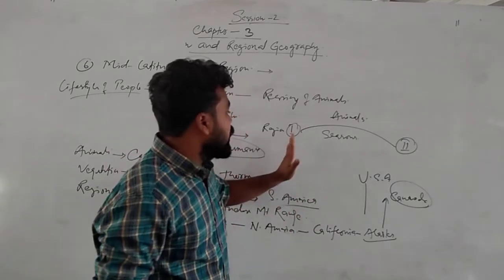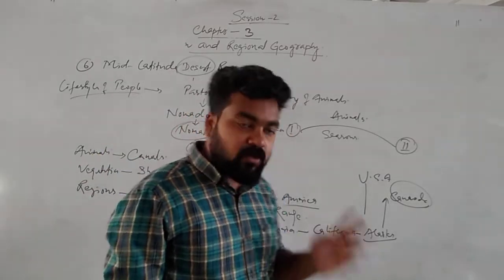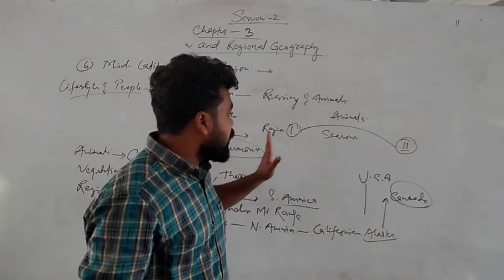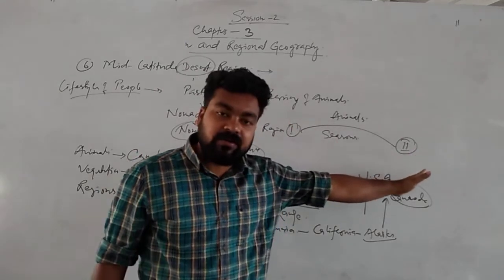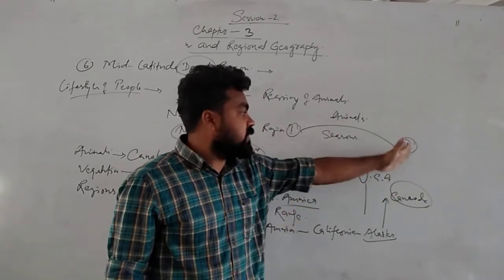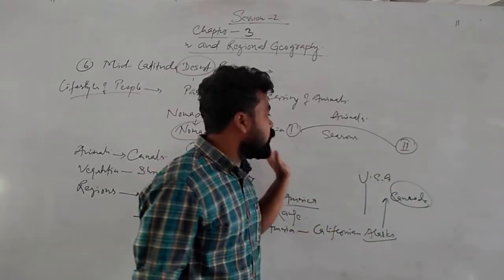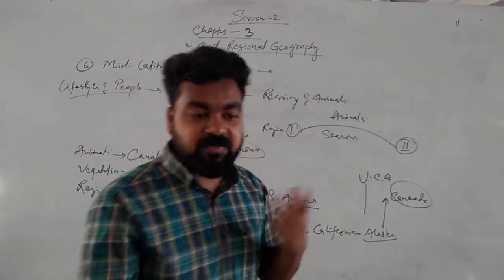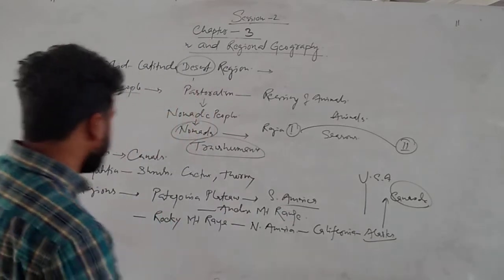Suppose in this region, in the summer months, there is grazing land for the animals, but when the rainfall stops, what happens? Suppose rainfall now increases in region 2; then the grazing land will decline here and increase there. Then they will move to that region with the animals. That's why they are called transhumans. Transhumans means the humans change according to the season.